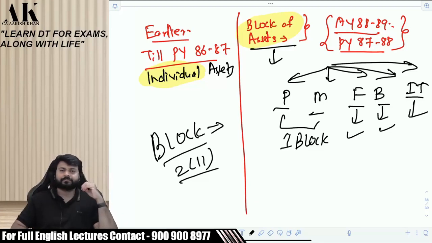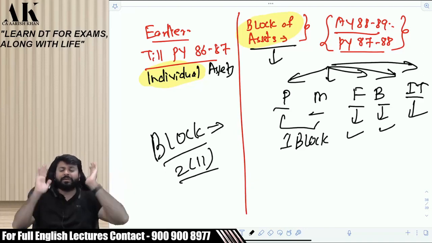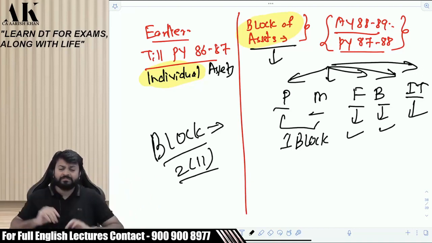For example, this table on which my laptop is kept and the chair, both of them are part of the same block because both of them are furniture. And do you agree? Please say. This chair and this table, both of them are same block because both of them are of same nature.